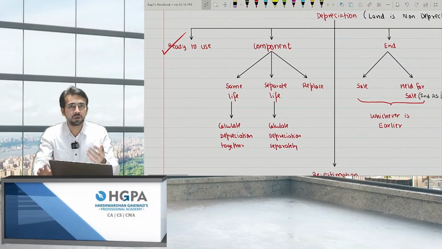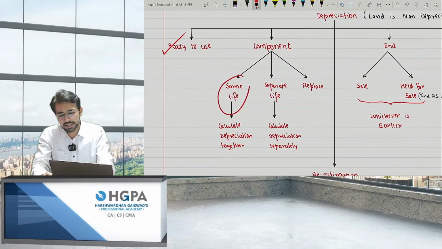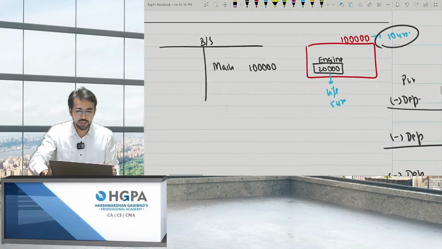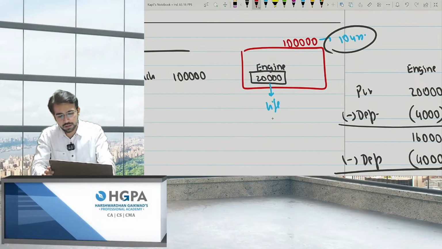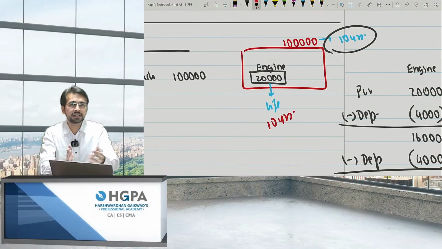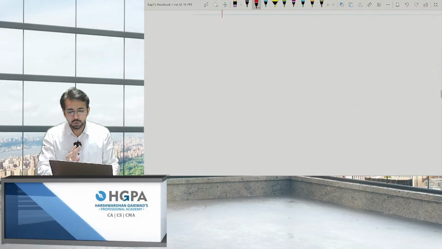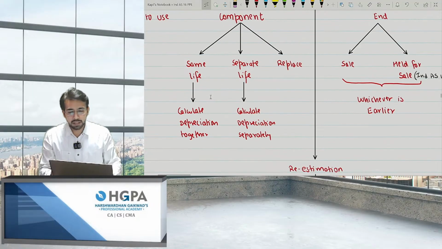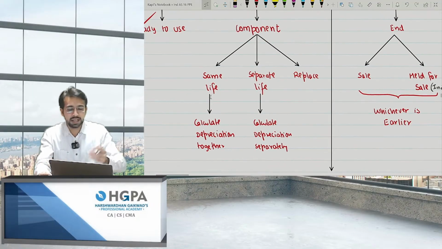If there is a component and you are having the same life, don't separate it. For example, I gave you the example of the machinery and the engine. If the life of the engine was also 10 years, then why would I separate? Both are 10 years only. I will not separate. So the rule is, if they have the same life, calculate the depreciation together. But if you are having separate lives, obviously calculate depreciation separately.